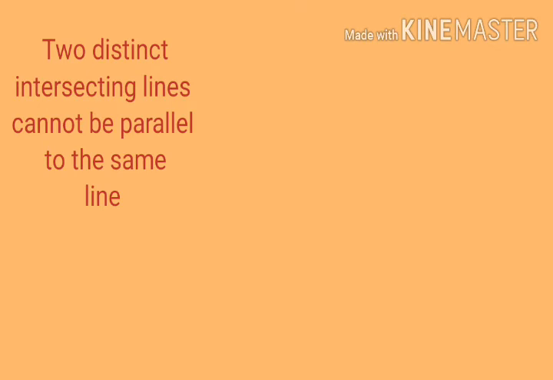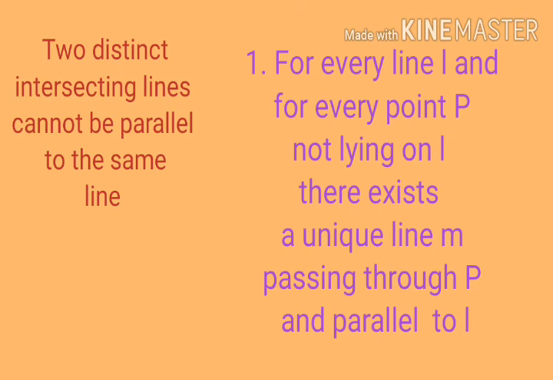So these are the two equivalent versions of Euclid's fifth postulate. The first one is: for every line L and for every point P not lying on L, there exists a unique line M passing through P and parallel to L. The second one is: two distinct intersecting lines cannot be parallel to the same line. Now we can discuss exercise 5.2.